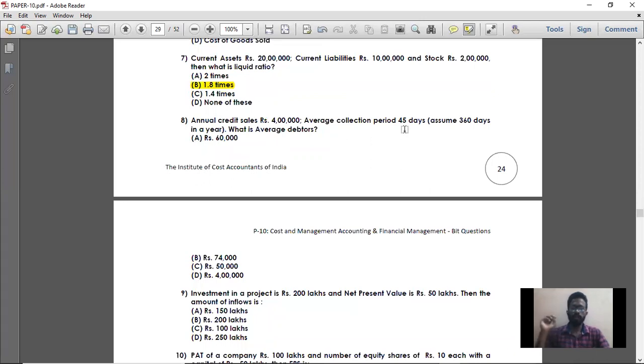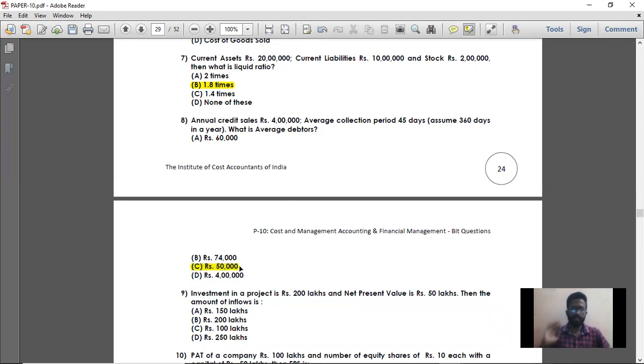So what is the formula for debtor turnover ratio? Annual credit sales divided by average debtor. So you know what is annual credit sales. If average debtors comes to the left hand side, it will become average debtors is equal to annual credit sales divided by debtor turnover ratio. So average debtors is equal to annual credit sales, 4 lakhs, divided by debtor turnover ratio, 8, which we found. So 4 lakhs divided by 8, 50,000 is the average debtor. So option C is the right answer.